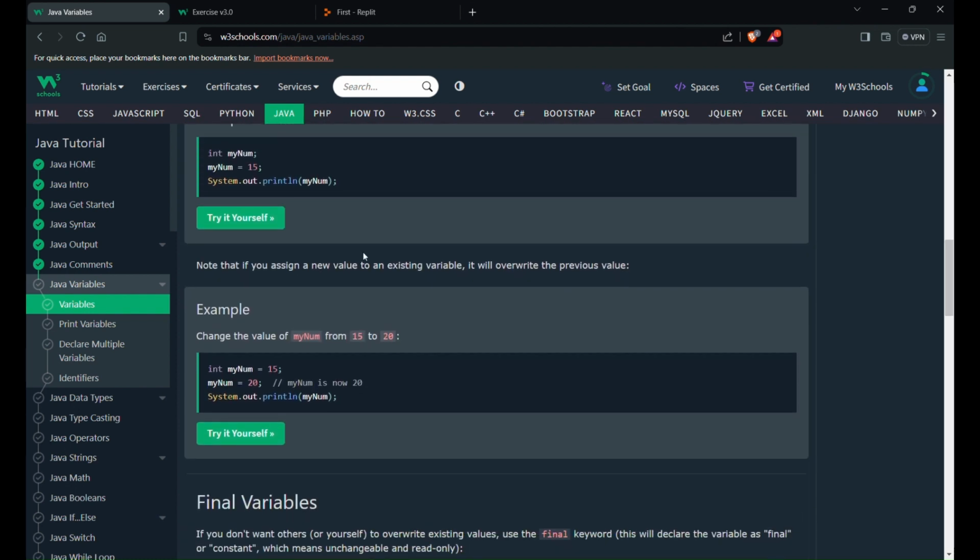Note that if you assign a new value to an existing variable, it will override the previous value. So if int myNum is 15, and then you reassign myNum to 20, it will override the previous value. Now the value will be 20, no longer 15. We'll check that out as well.